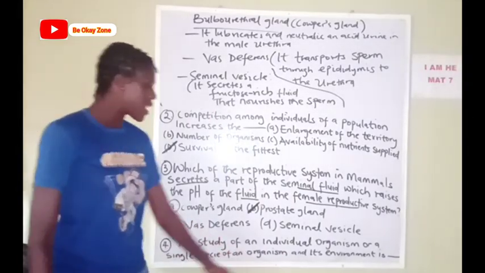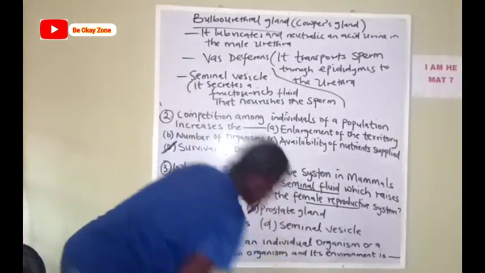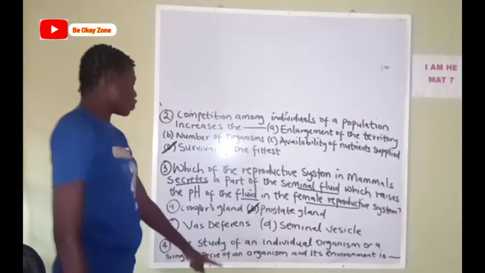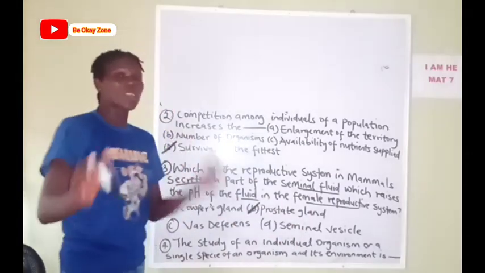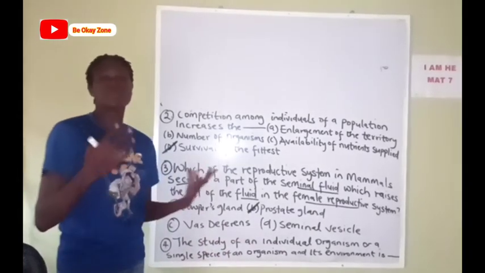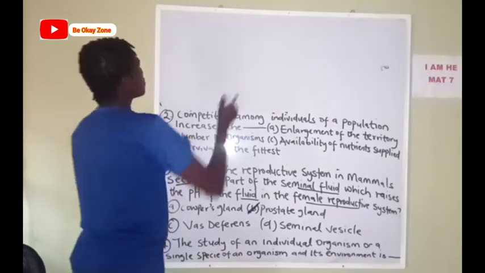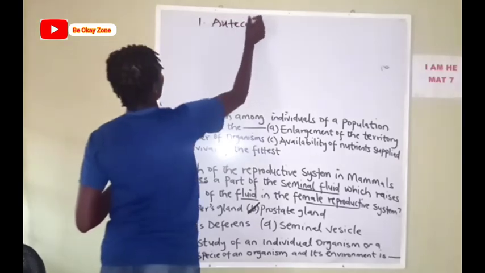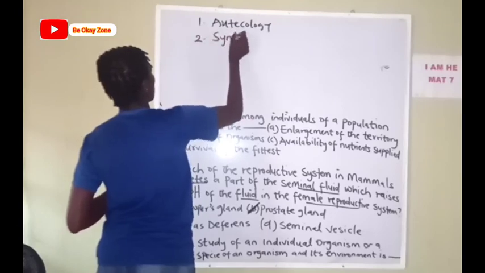Okay, now the other question says the study of an individual organism or a single species of an organism and its environment is termed what? Now this question is from ecology. We have two forms of ecology. We have autecology and synecology. Now take note.